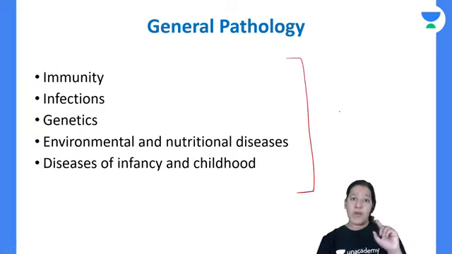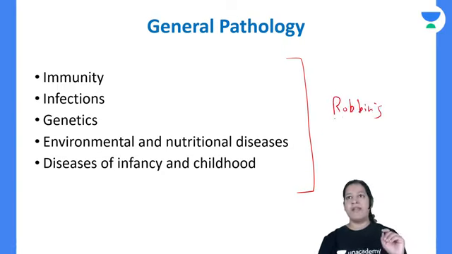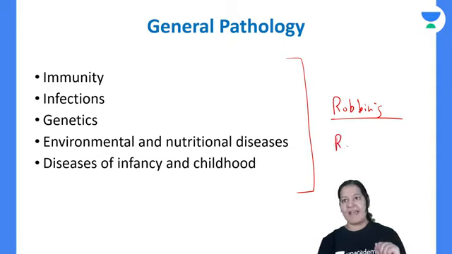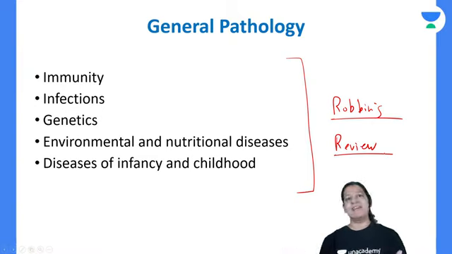It's your wish. If you have time, you can read from Robbins. There is no harm in reading, but if you don't have time and your exams are just about to come, then don't go with Robbins for these chapters. You can take any other small review book. There are many review books available in the market, you already know. So whatever your seniors are suggesting, you can go with that review book. Hirschman is a good review book, I guess.